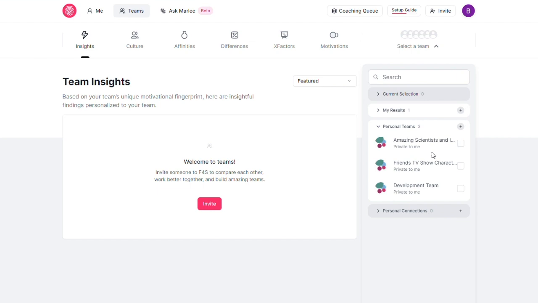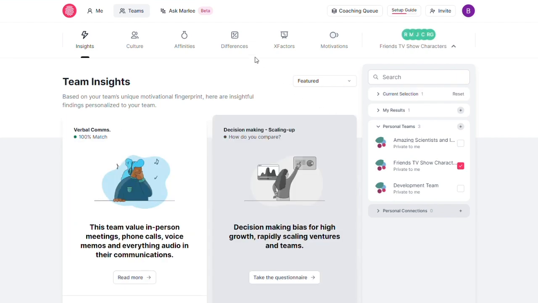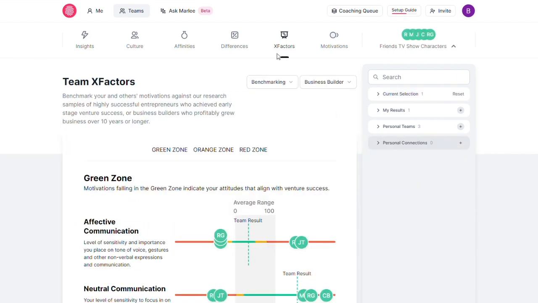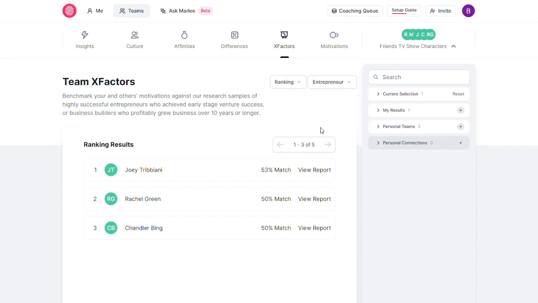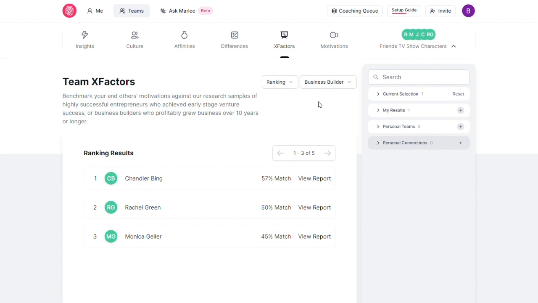Now that you've got someone to compare inside the app, you can jump into this neat feature called the ranking report. Here, you can see whose motivations in your group most closely align with the world's most successful entrepreneurs and business builders that we studied in our 20 years of research. You can toggle between entrepreneur and business builder and see who has the closest match for each one.